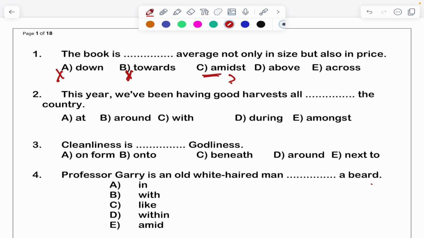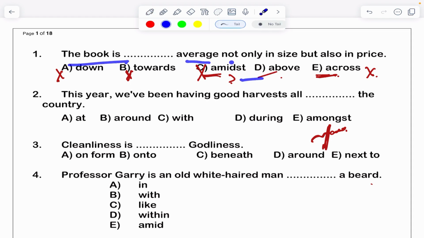And amidst is used when something is in the middle of, then we use amidst. Across means when you are crossing the road. See, this is a road and you are traveling like this, crossing the road, that time you will say this is across. This is also not correct. The right answer is above. Means the book is above average not only in size but also in price, right?